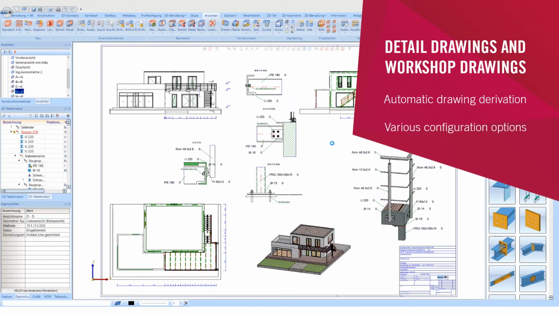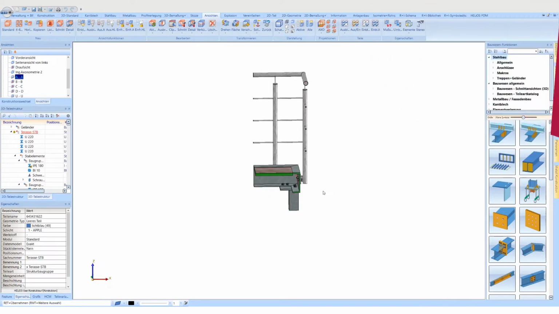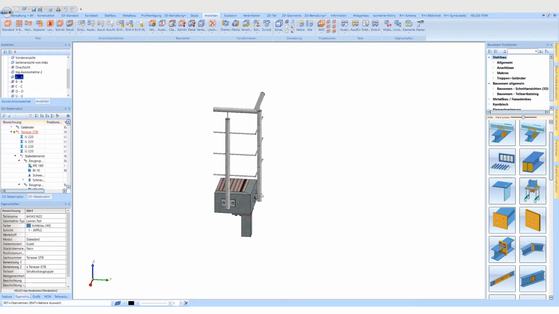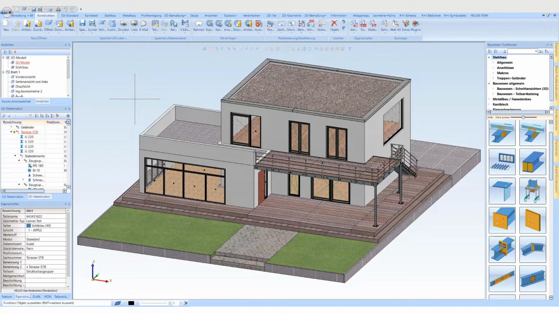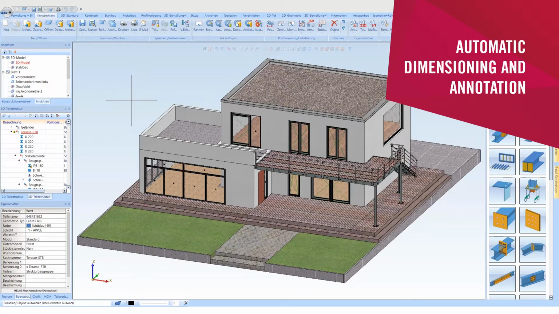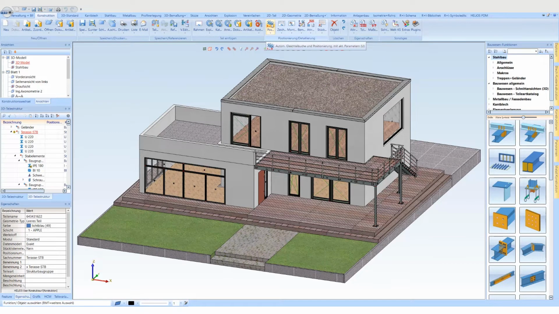Step 2. Now, workshop drawings for parts and assemblies can be created. The output of the drawing is also customizable. The part or assembly drawings are output automatically. All drawings are automatically dimensioned and annotated. In assembly drawings, the associated bill of materials is displayed too. The title blocks of the drawings are filled in automatically.